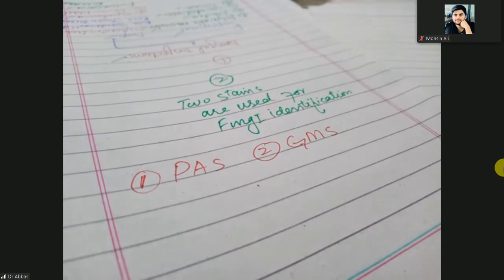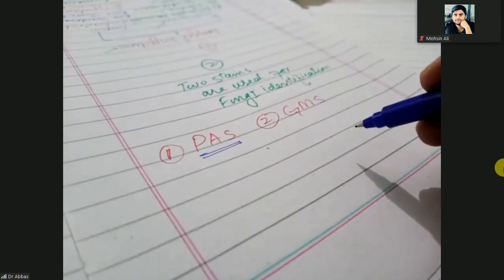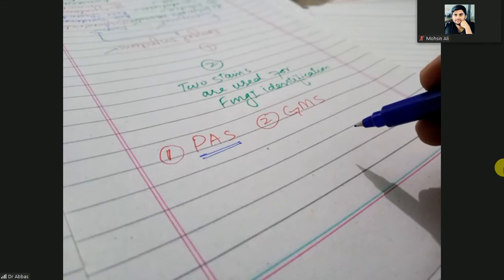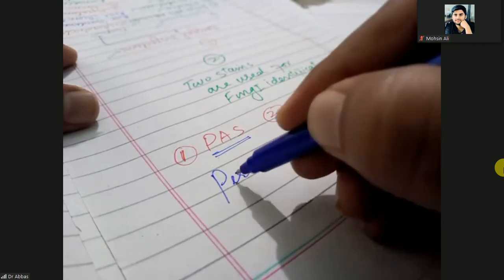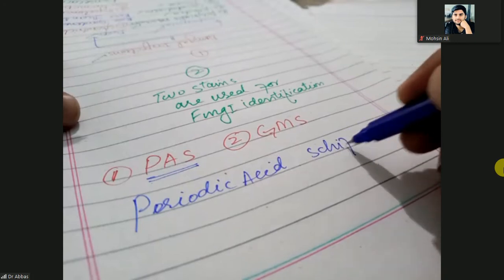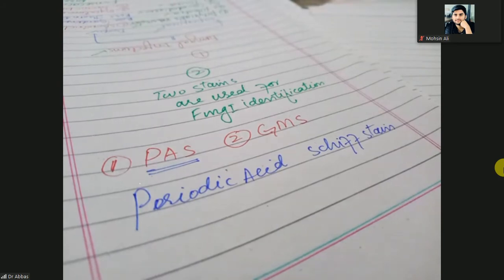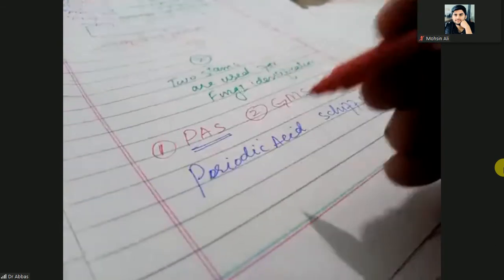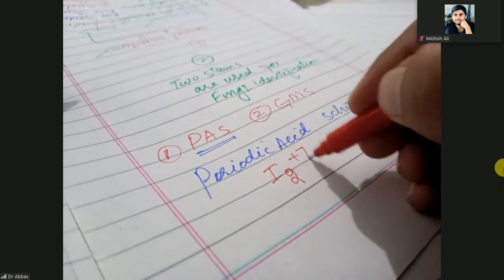So let's discuss first what is the PAS. PAS is the periodic acid Schiff stain. Actually, this periodic acid is iodine, oxidized iodine, with I2 in the +7 oxidation state.